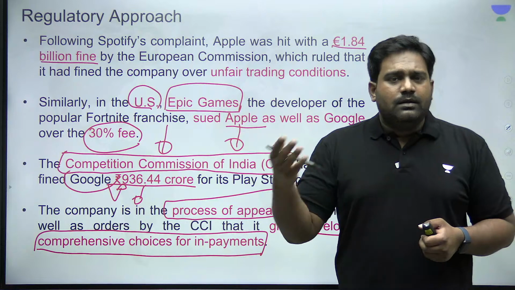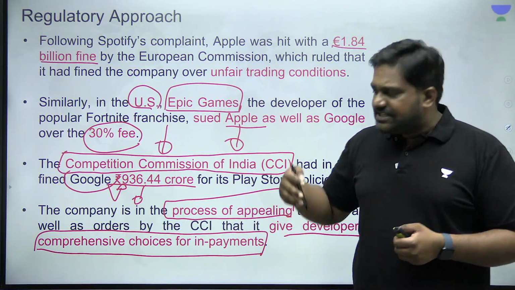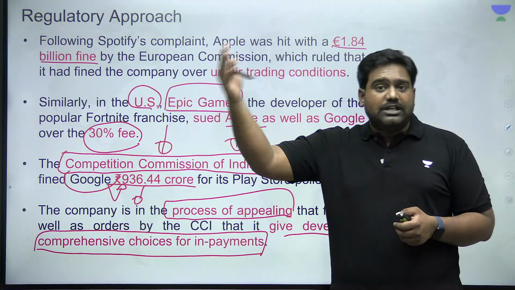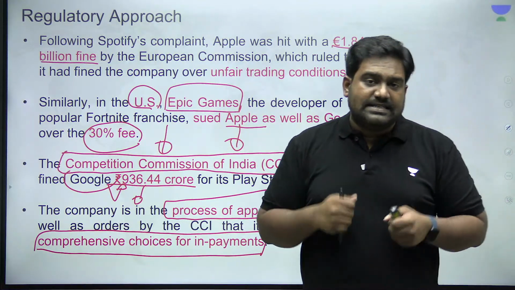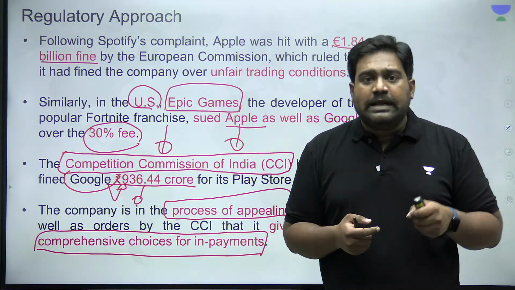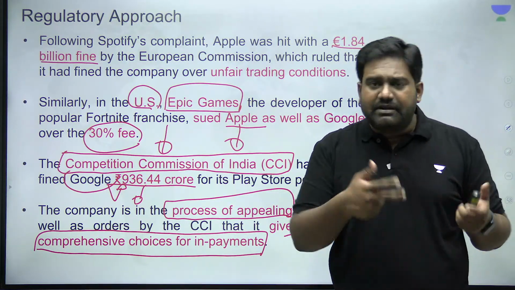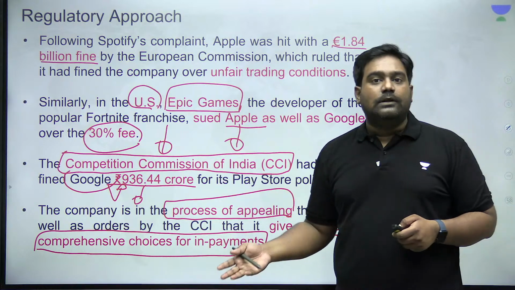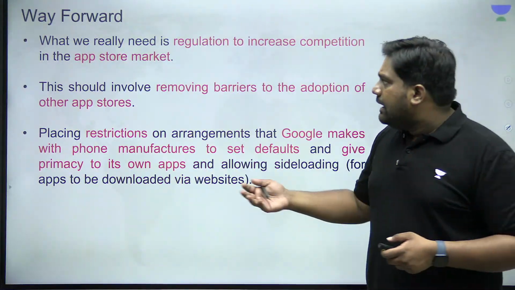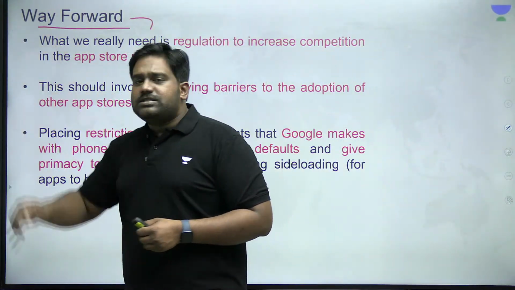The problem is with the high charges that they are levying. Anything between 11 to 26%, right, is extremely high. It was 15 to 30% before. Now they have brought it down to 11 to 26%. It is still very, very high for smaller companies and startups. It's essentially going to kill those companies. They can never compete with the products of Apple and Google. That is the whole point. And now the big question is, what's the way forward?